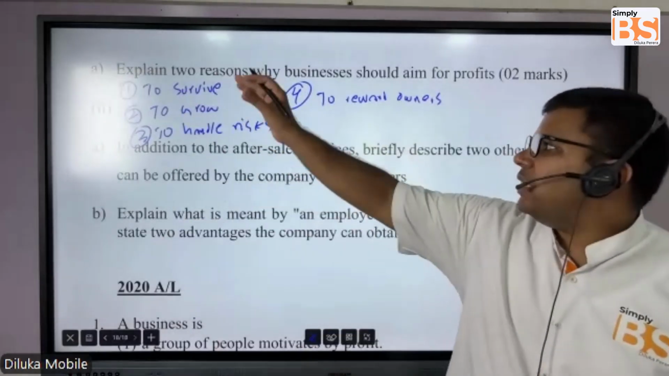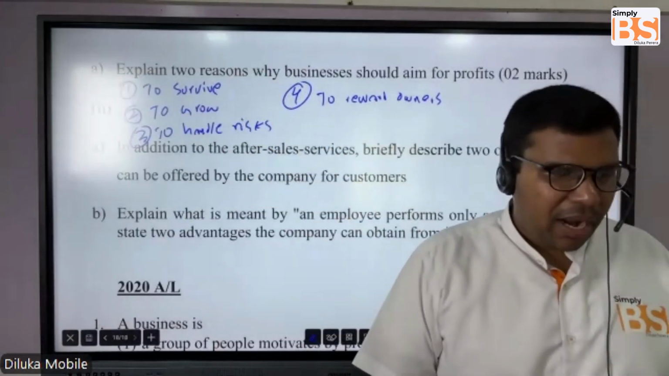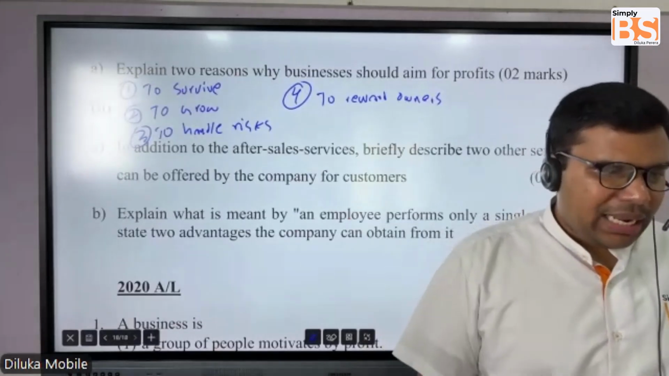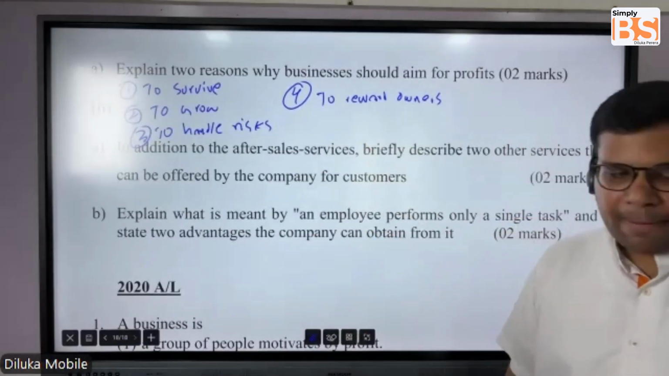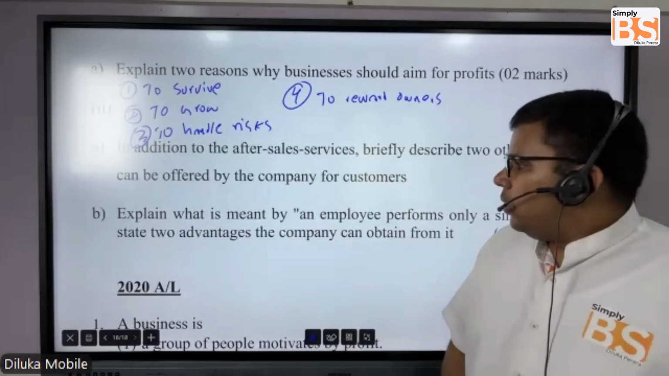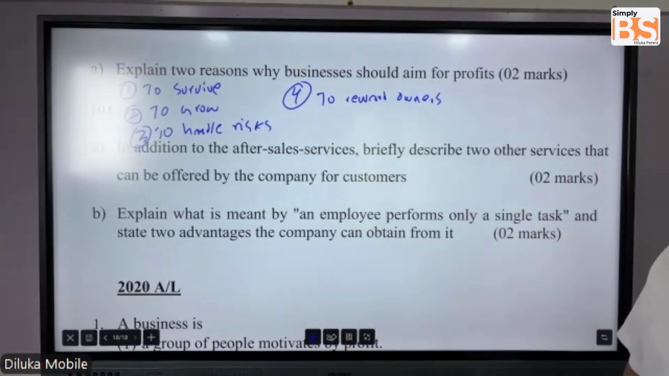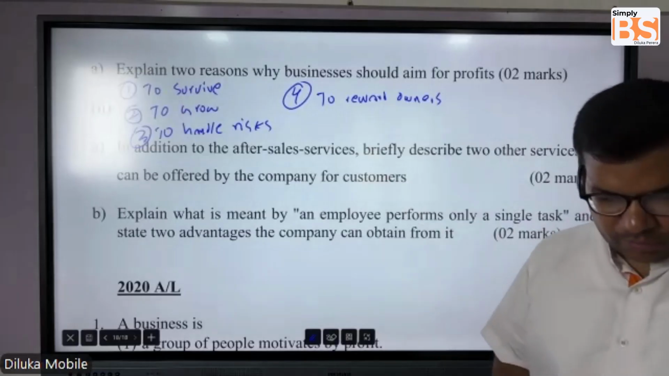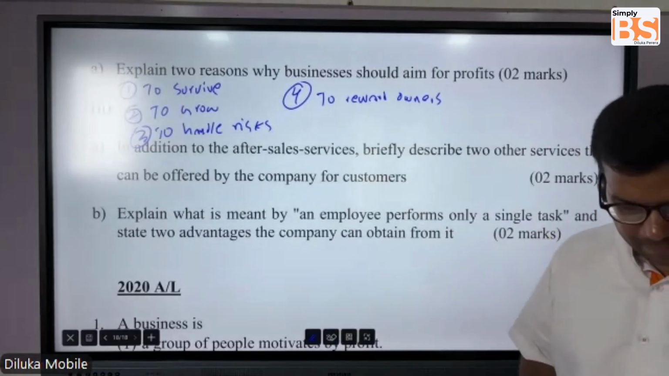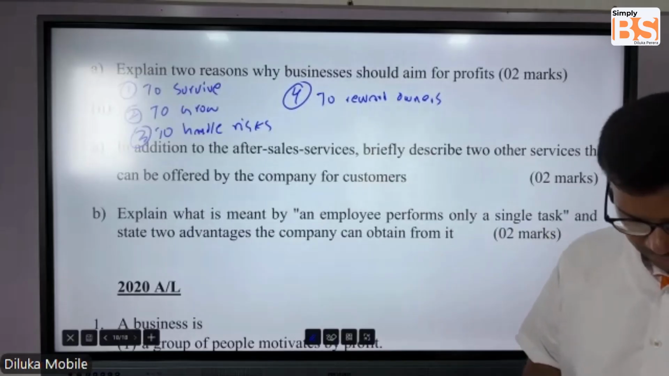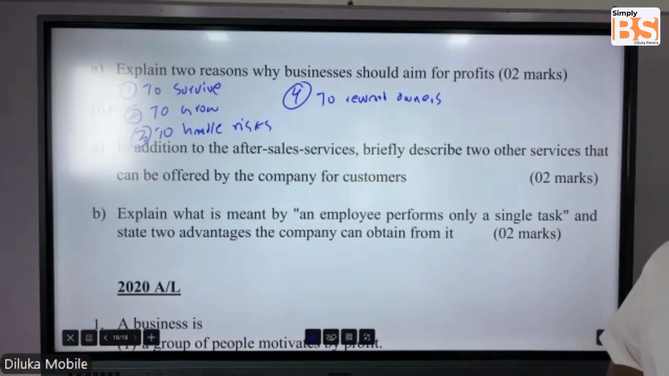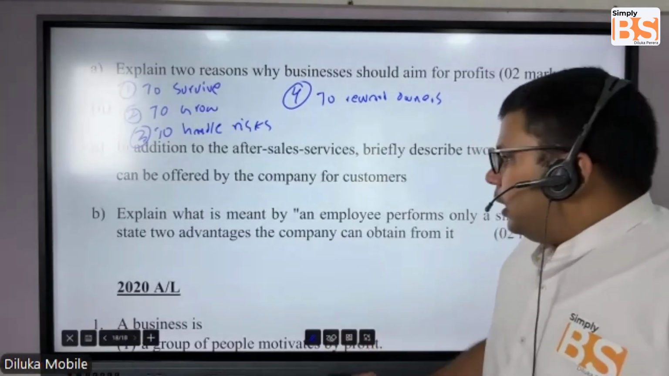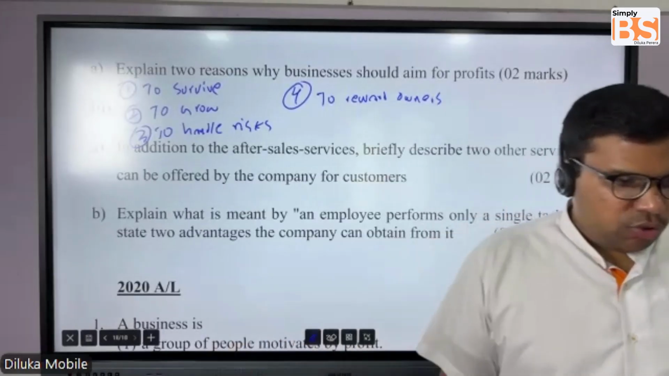So students, if you can write these 4 points, that is more than enough. Anyway, most of you have got the right answers. So make sure that you jot these answers down. Okay, good. So shall we move on to the next question, students, very quickly?